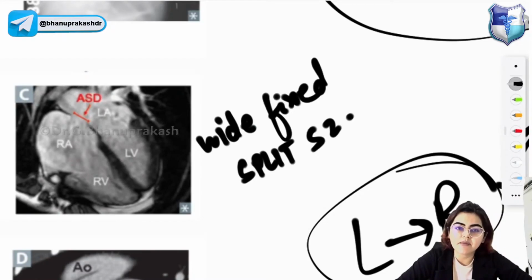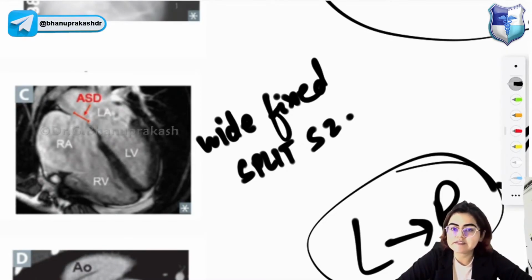So ASD develops due to a defect in the ostium secundum. Ostium secundum defects are the most common type of ASD, and usually they are isolated findings. I just showed you what is ostium secundum, what is ostium primum, and the different ASDs. Symptoms range from the patient being asymptomatic to the patient presenting with heart failure.